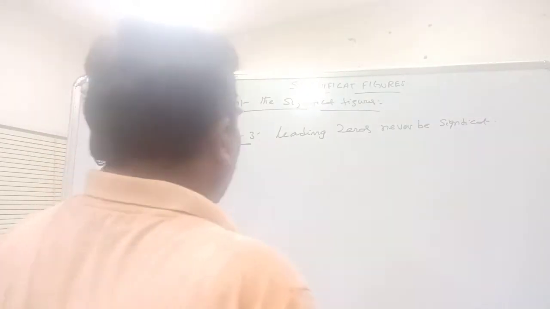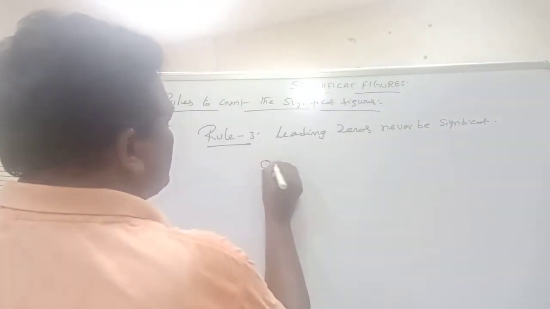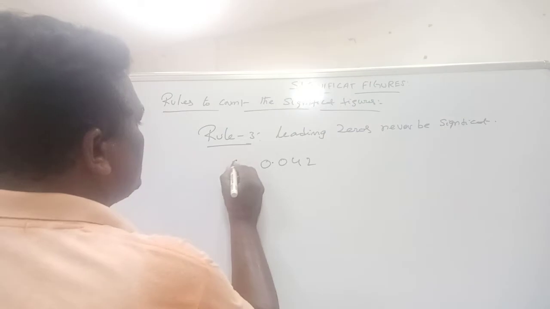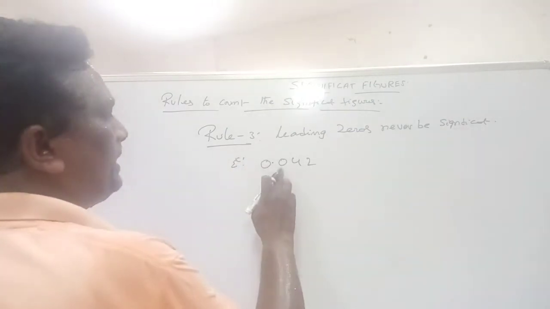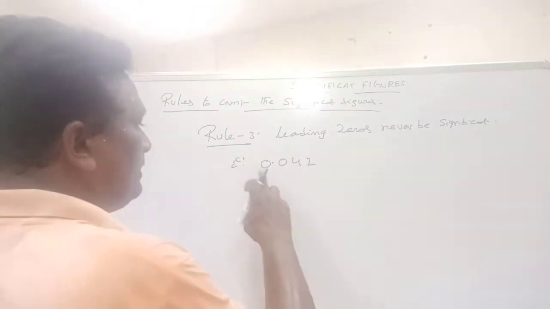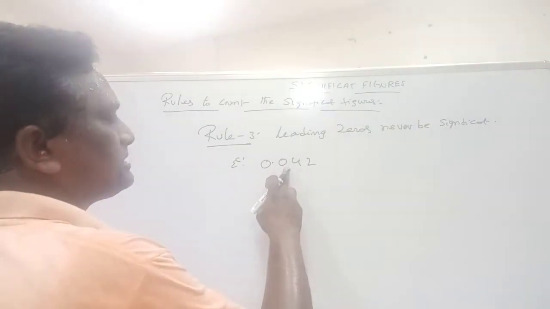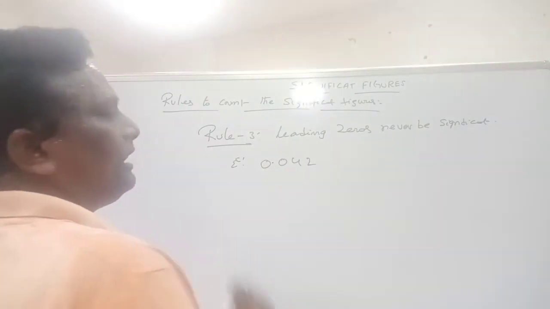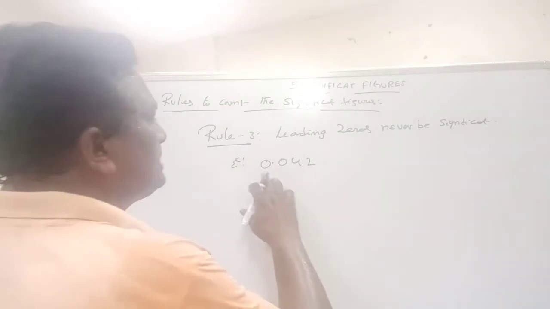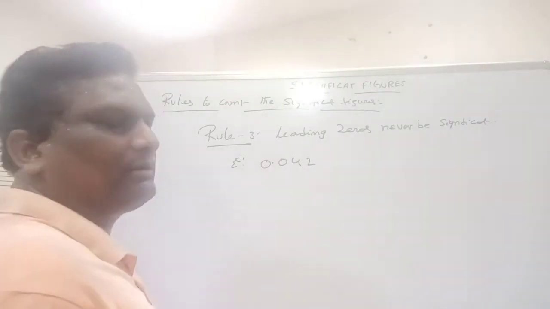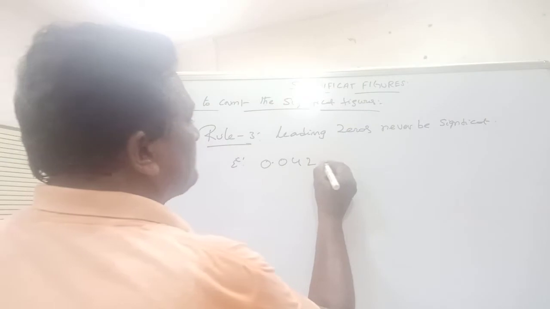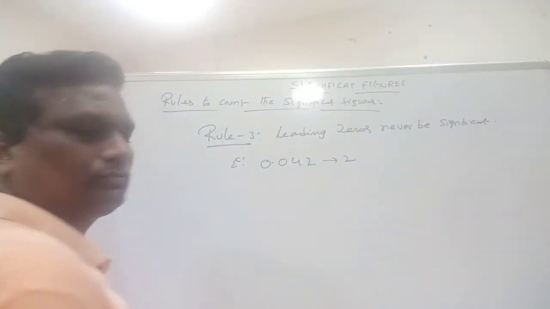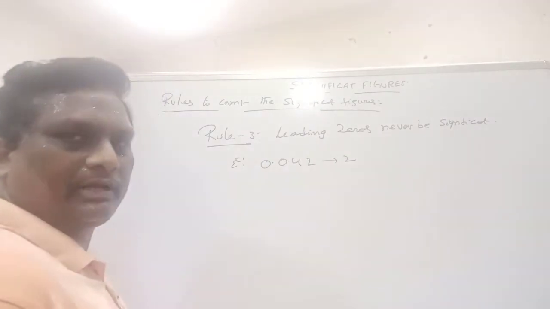Example, see here, 0.042. In this example, this 0 and this 0 exist on the left side, which means we call them leading zeros. So leading zeros never be significant. Here the total number of significant figures is only two, which means 4 and 2 are the significant figures.